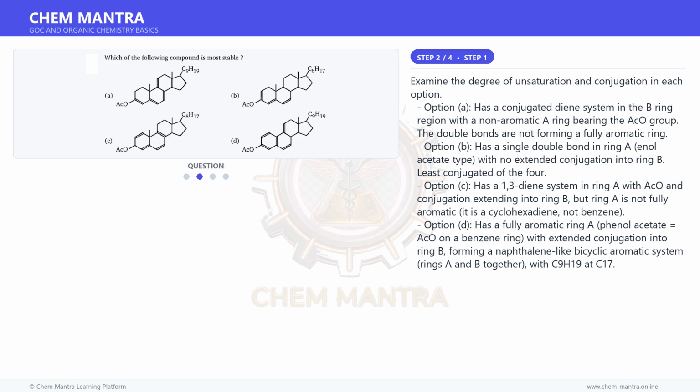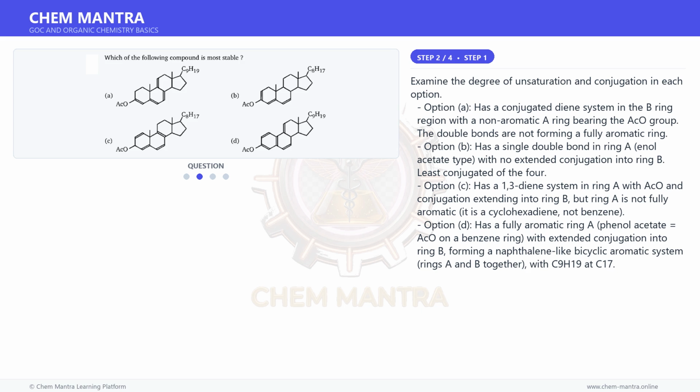Examine the degree of unsaturation and conjugation in each option. Option A has a conjugated diene system in the B ring region with a non-aromatic A ring bearing the ACO group. The double bonds are not forming a fully aromatic ring. Option B has a single double bond in ring A, enol acetate type, with no extended conjugation into ring B, least conjugated of the four.